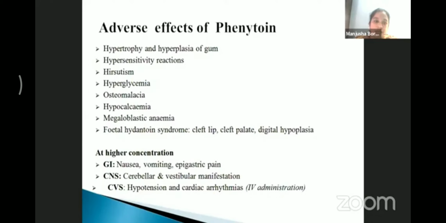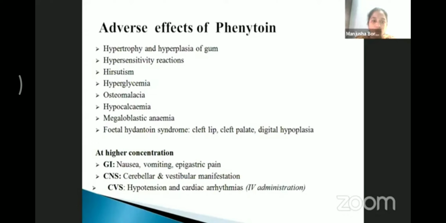And in higher concentrations or higher doses, phenytoin also causes GI-related side effects like nausea, vomiting, epigastric pain. And one more important CNS-related side effect with a higher concentration is the cerebellar vestibular manifestations, which are characterized by ataxia, dizziness, mental confusion, drowsiness, nystagmus. And only in IV administration, it causes hypotension and cardiac arrhythmia in higher concentrations.